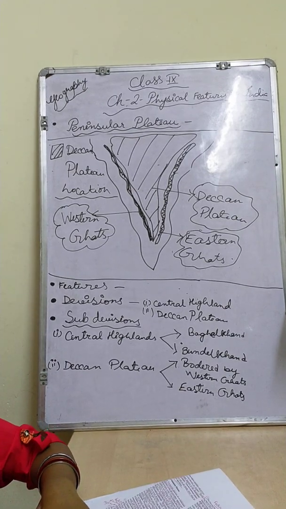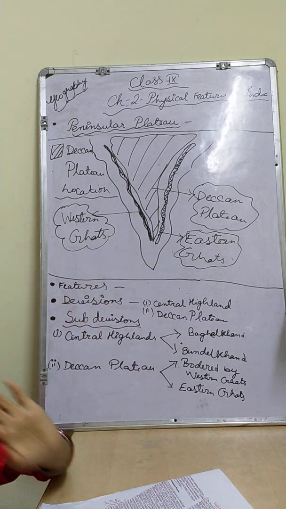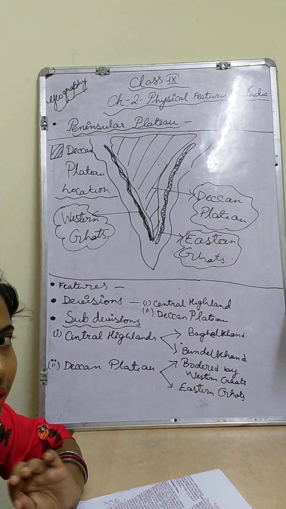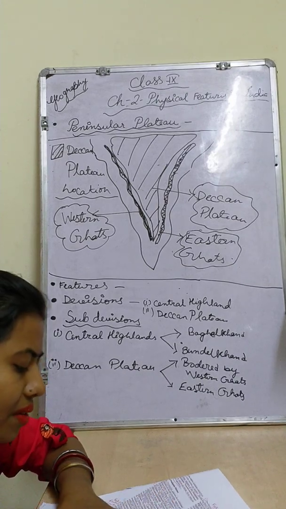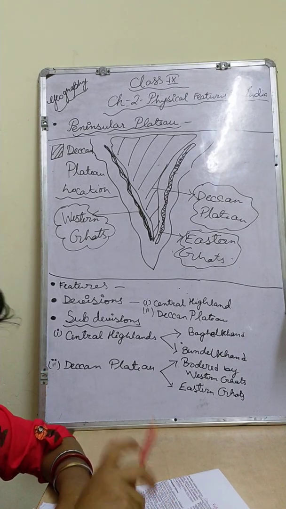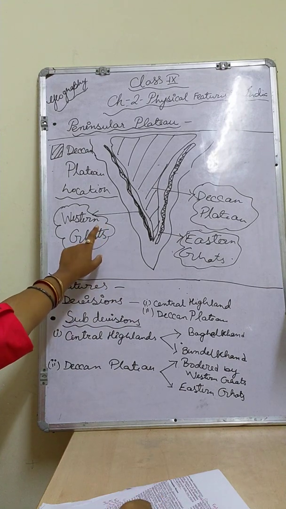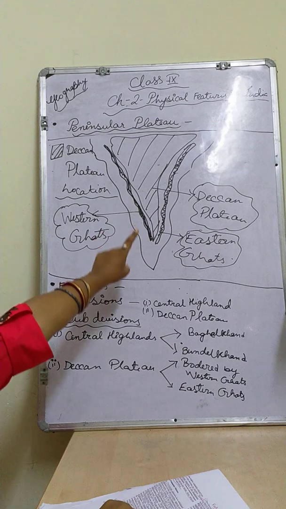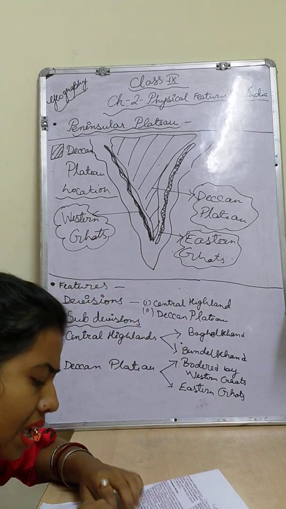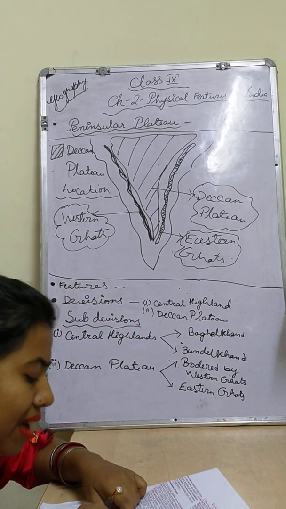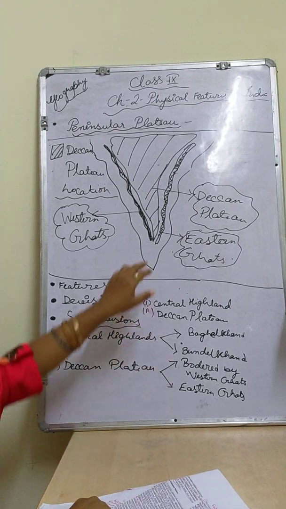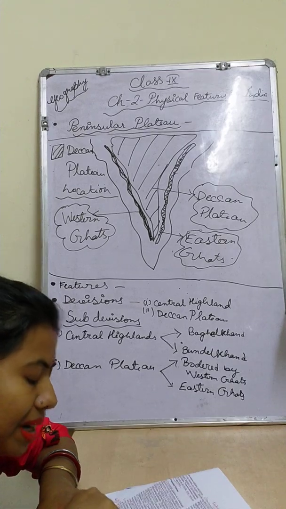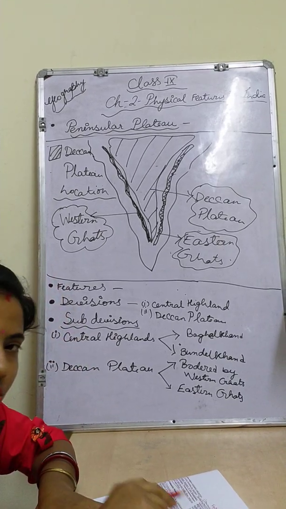Now I will tell about the features and differences of these two, the Western Ghats and Eastern Ghats. After ending the chapter we are going to write this. The Western Ghats are higher than the Eastern Ghats. The Western Ghats elevation will be 900 to 1600 meters, and in the Eastern Ghats the height of the land will be 600 meters, maximum 900 meters. The Eastern Ghats stretch from the Mahanadi Valley to the Nilgiri Hills in the south. Everybody meets at the Nilgiri Hills, children, meaning the Western Ghats and Eastern Ghats also.